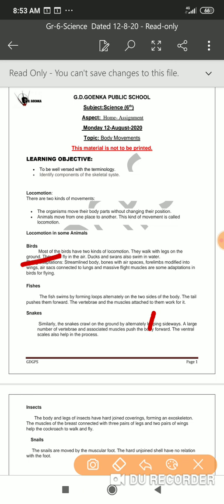Other than that, there is one more modification: the breastbones help them to beat their wings during the flight, right? So the breastbones are basically helping them to beat the wings, which keeps them in a flying zone. That is the work of the breastbone of a bird. Birds also have special bones and muscles in their hind limbs that help them in hopping and perching. These are some of the adaptations, characteristic features of birds that help them carry out their locomotion.